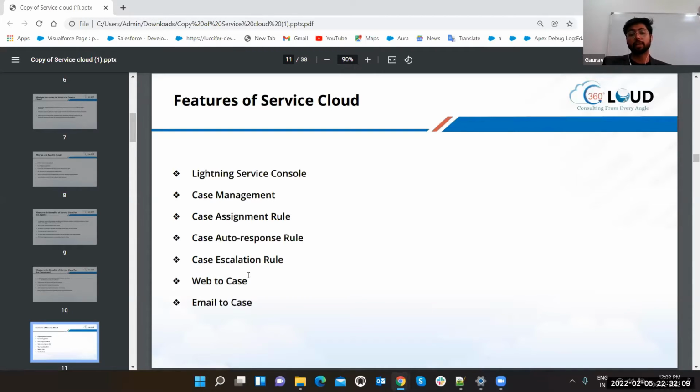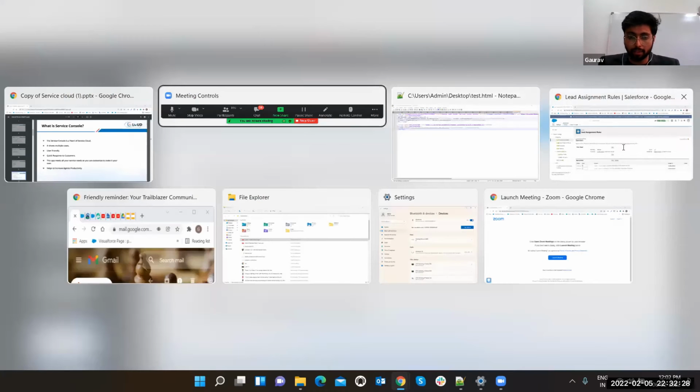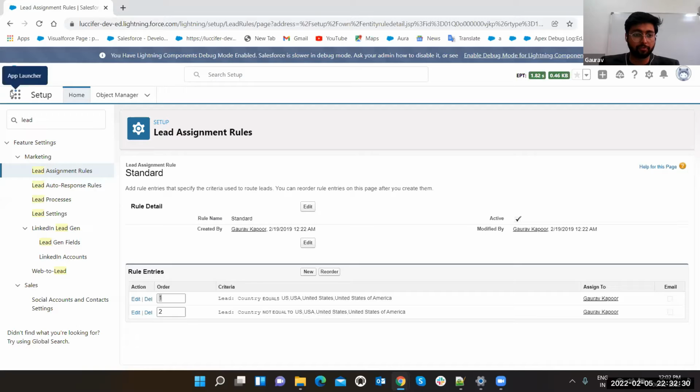Web to case and email to case are the things from where you can get the cases. This stuff is also included in the multiple channels from where you can get the case. Now we are again saying case, so I'll tell you what is case. So this is the service console. What is service console? Before reading this, let me show you, because once we see it, then we will be more familiar.